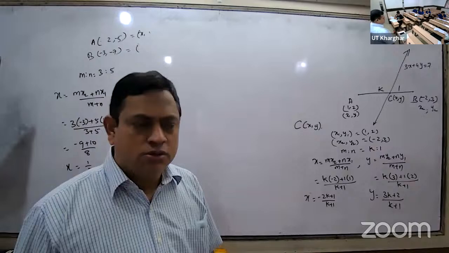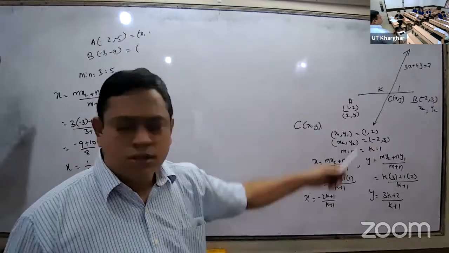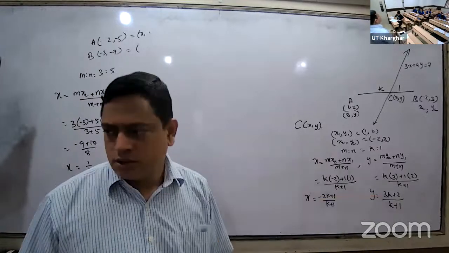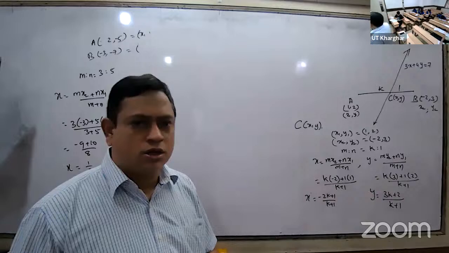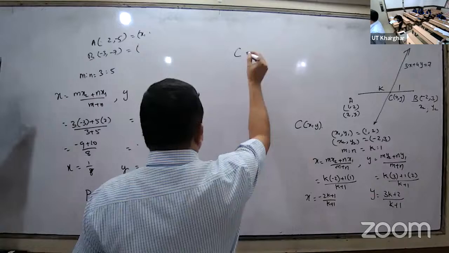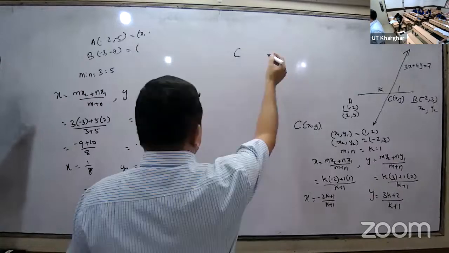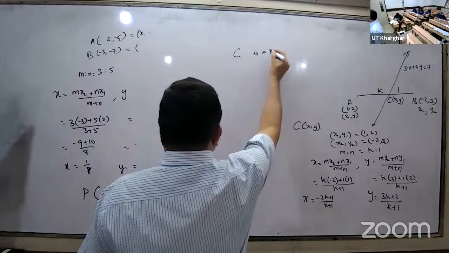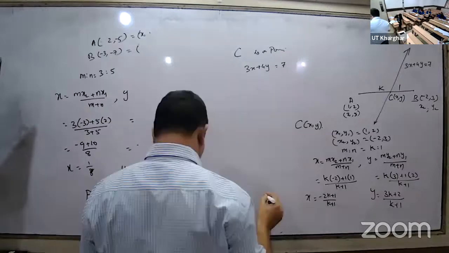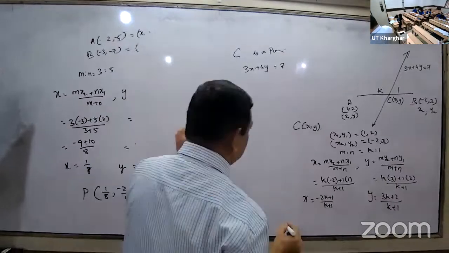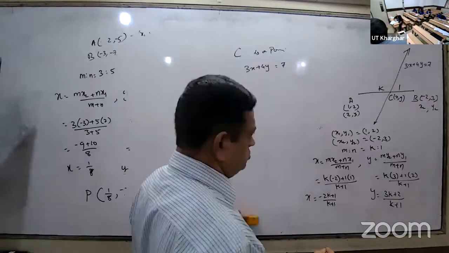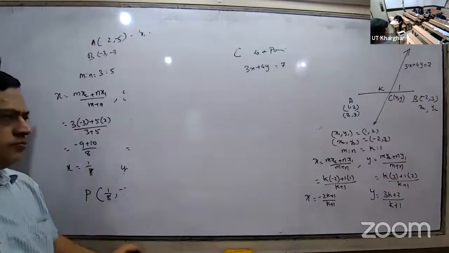C is a point on the line 3x plus 4y is equal to 7. Now substitute the values of x and y.